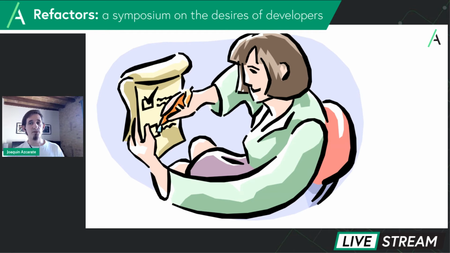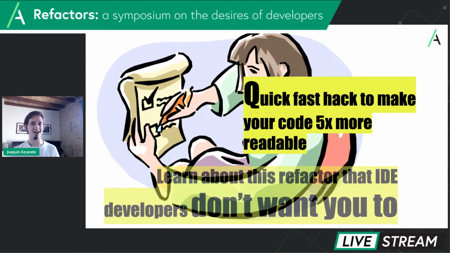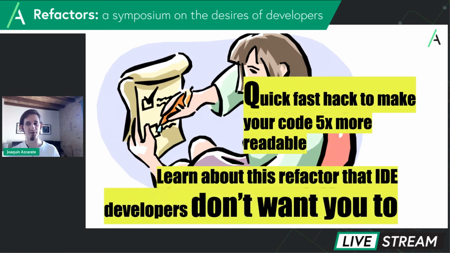So I'm sorry that this meetup will not end with quick, fast hacks to make your code 5 times more readable, or a refactoring that IDE developers don't want you to know about. But that's basically the point I want to make. It's hard to communicate, and refactoring means improving inter-human communication. And that is a very hard ordeal. So even if we have automated tools to rename or extract methods or inline variables, there is no automatic way for machines to tell us when the code is more human readable.